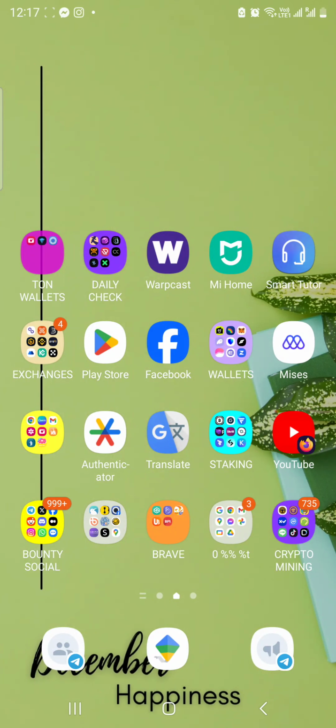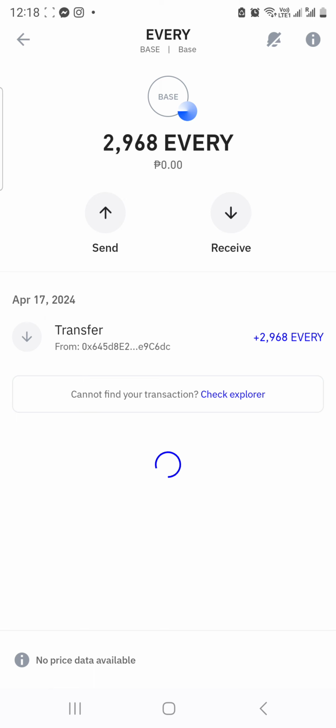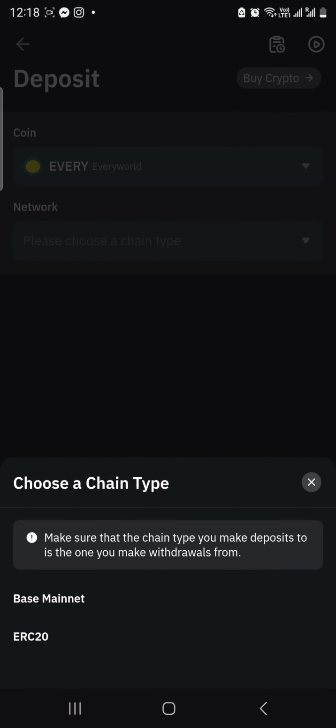Okay, so guys, today i-deposit natin ang ating nakuhang airdrop na Every. Ito yung nakuha ko lang na Every. Kakaperanggot lang, pero not bad. Since nasa Base, under Base network siya, pwede na po nating ma-deposit sa Bybit under Base mainnet.